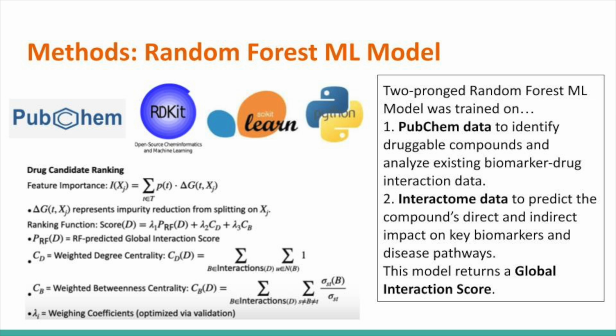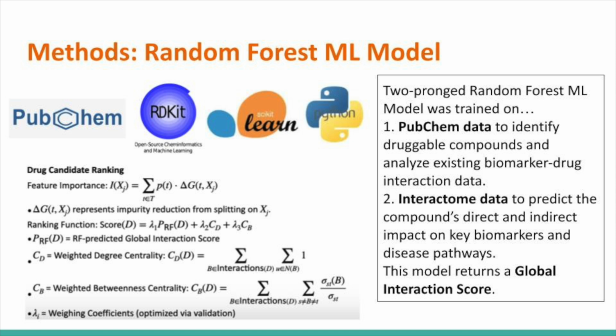For drug identification, a random forest machine learning model was employed, trained on PubChem data to identify druggable compounds, and the interactome data from the network multi-omics data analysis to identify the drug's direct and indirect impact on key biomarkers and disease pathways in COPD. This model predicts a global interaction score, which is then used to rank the most optimal drug candidates